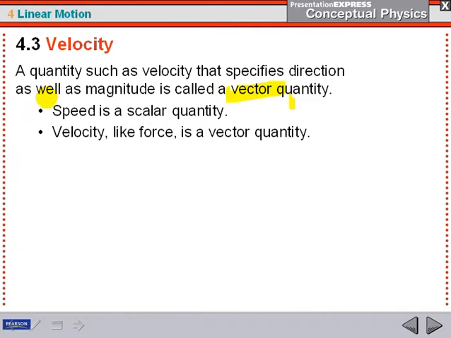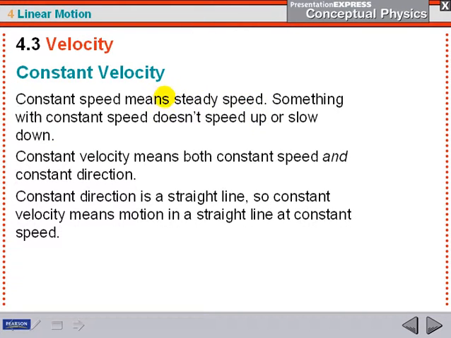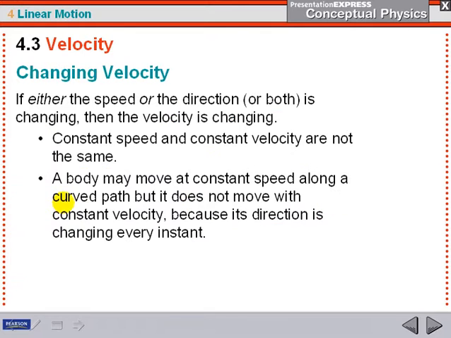So speed is a scalar quantity. Velocity, because it has direction, is a vector. So constant velocity, if something has constant speed, it's going to have steady speed. Doesn't slow up or speed up or slow down. Constant velocity, though, means it has both constant speed and constant direction. And constant direction, as we know, is in a straight line. So constant velocity means motion in a straight line at a constant speed.